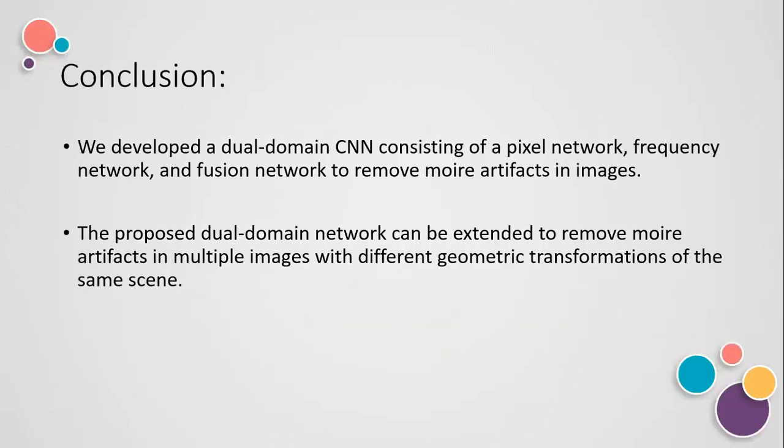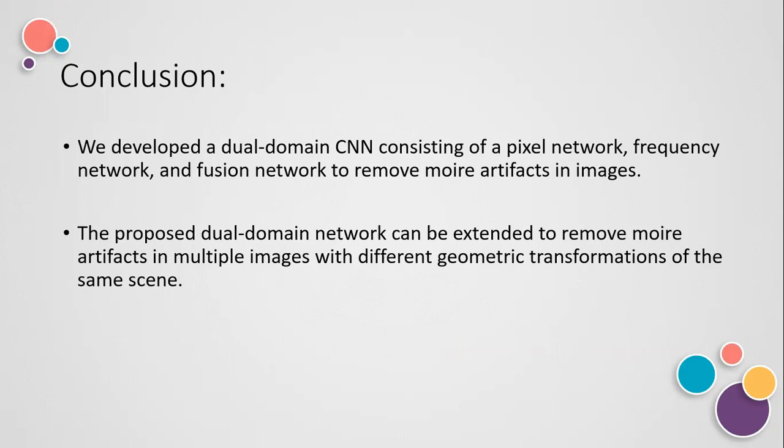So at the end, I'll conclude the whole presentation. We developed a dual domain convolutional neural network that consists of three subnetworks to remove moire artifacts in images. We have worked on single image demoiring and burst image demoiring.